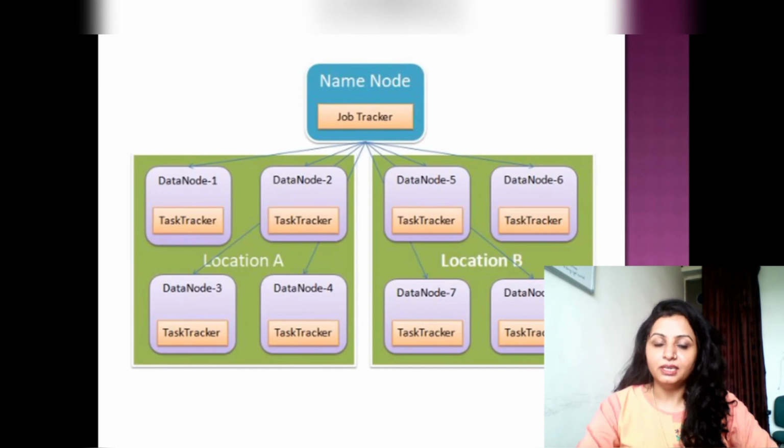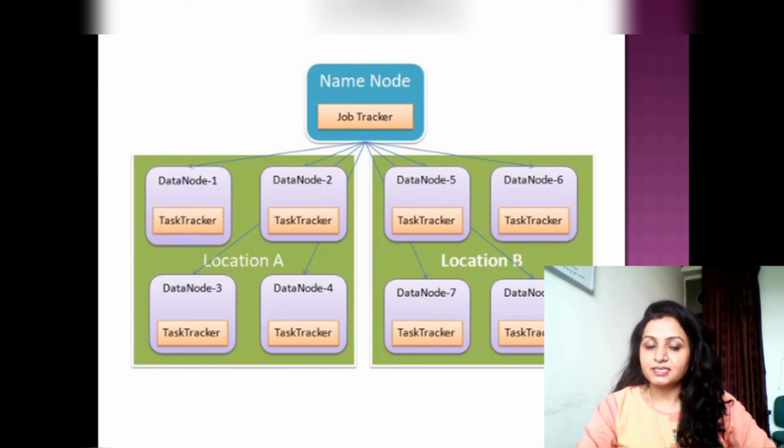Further, the job tracker decides which task tracker this particular task should be given to, and this concept is called data locality. If the data is on data node 5, the job tracker will assign that part of the task to the task tracker which resides on data node 5.